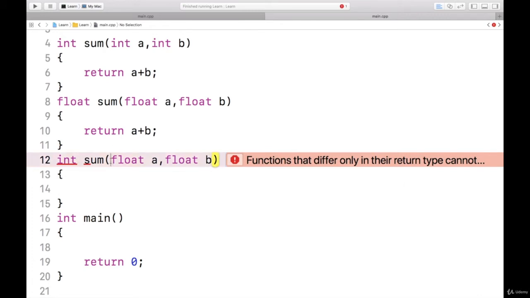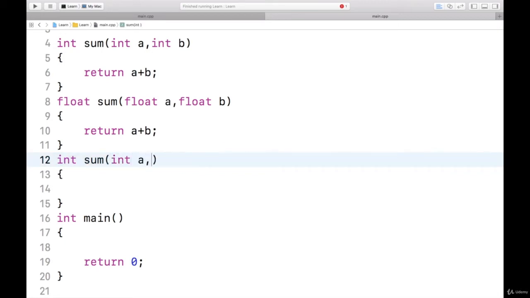So anyway, I don't want floats. I want to take three integers, integer a, integer b, and integer c. Now here I will simply say return a plus b plus c.